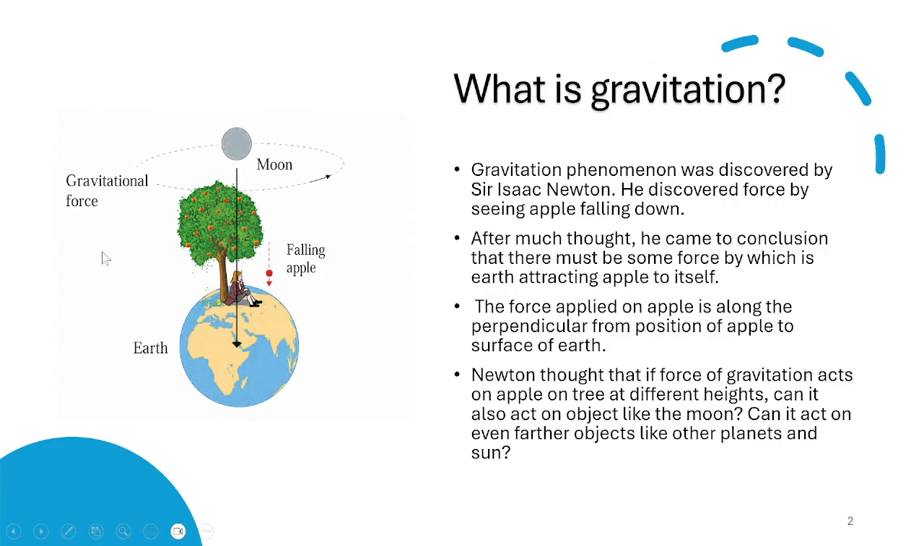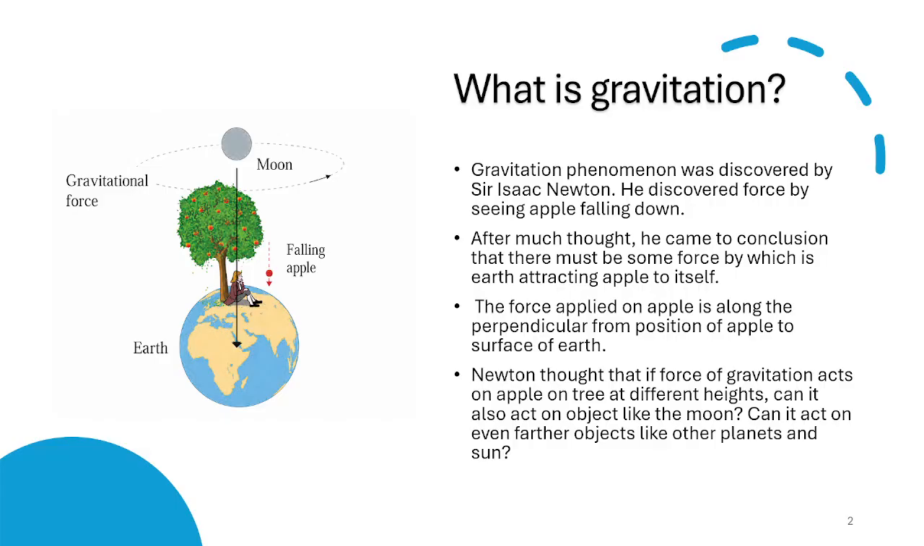Now, what is gravitation? Gravitation is the phenomenon which was discovered by Sir Isaac Newton. He saw an apple falling down from a tree, and after seeing that, he thought a lot, and he came to a conclusion that there must be some kind of force which Earth is using to attract the apple to itself. Now, the force is applied on the apple in the perpendicular direction.